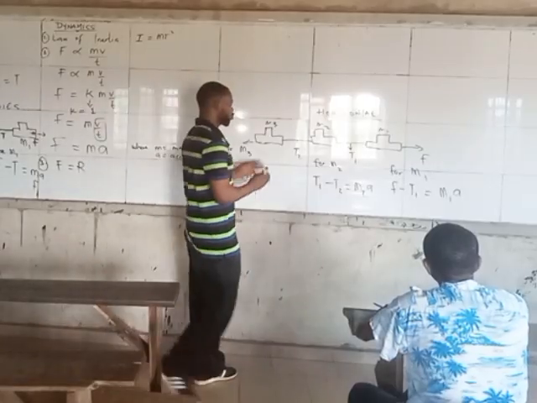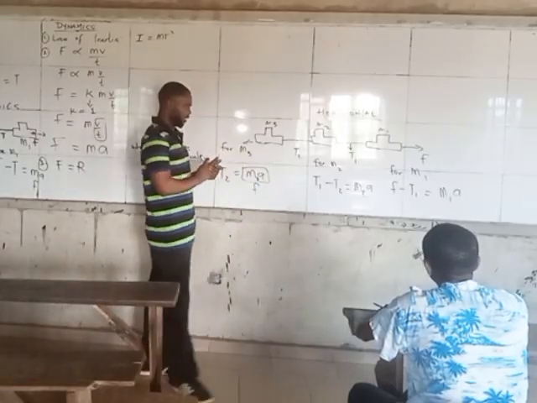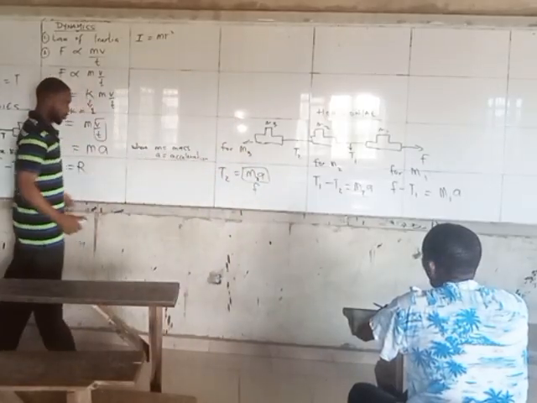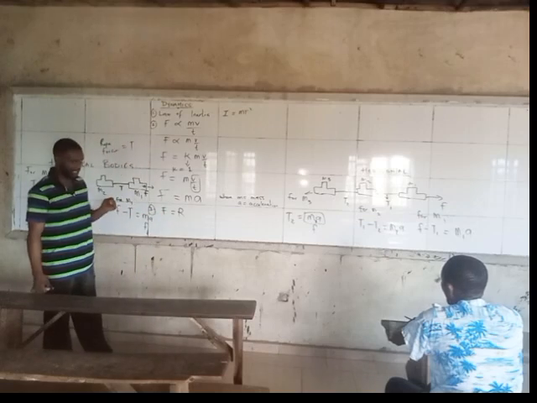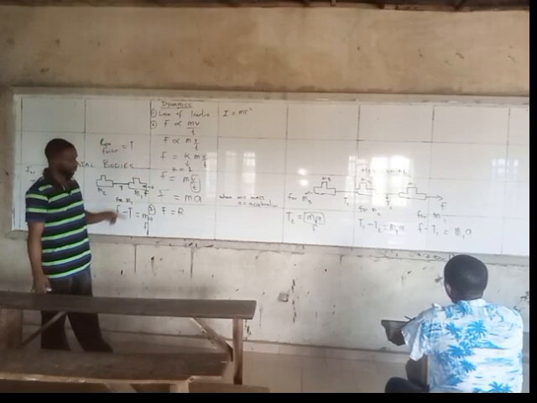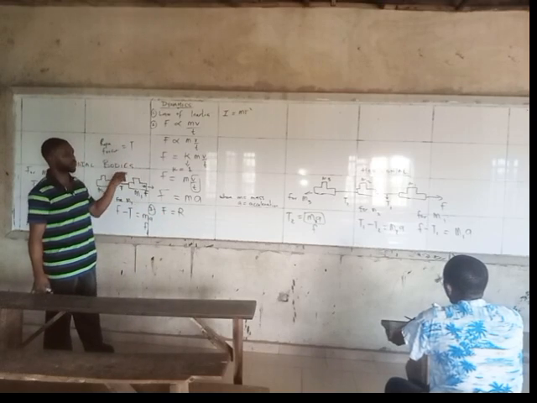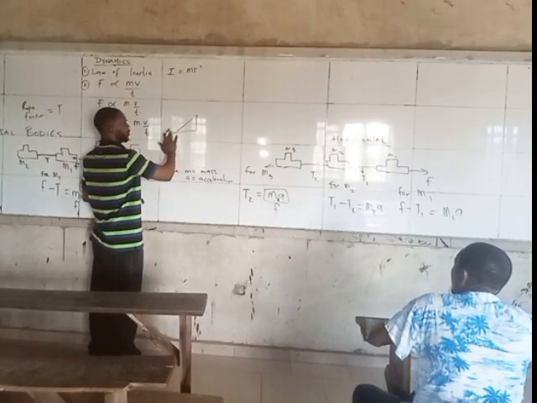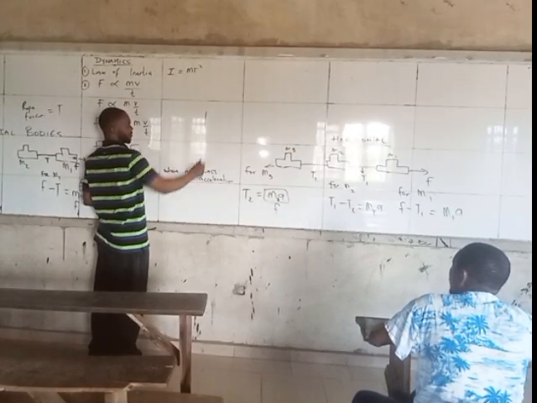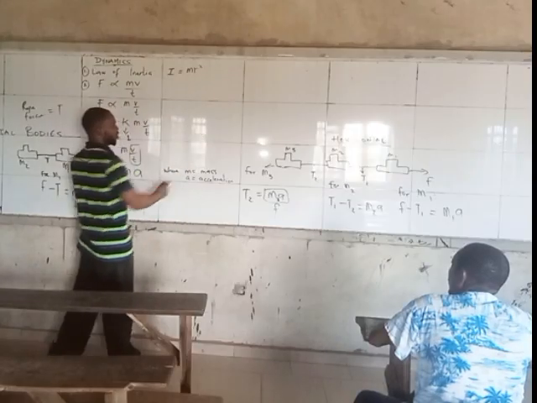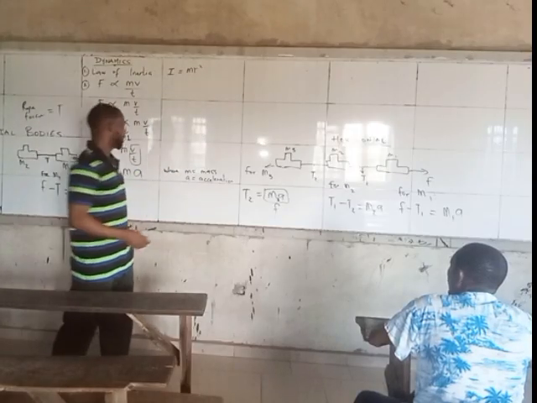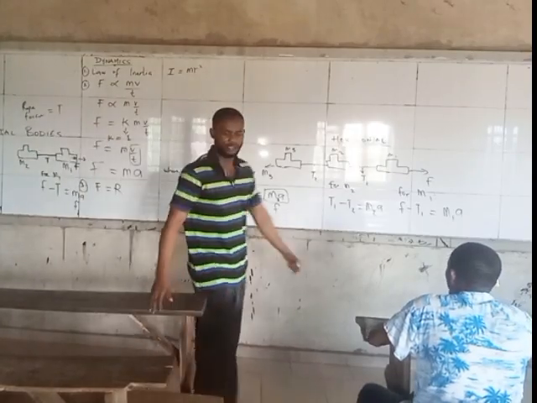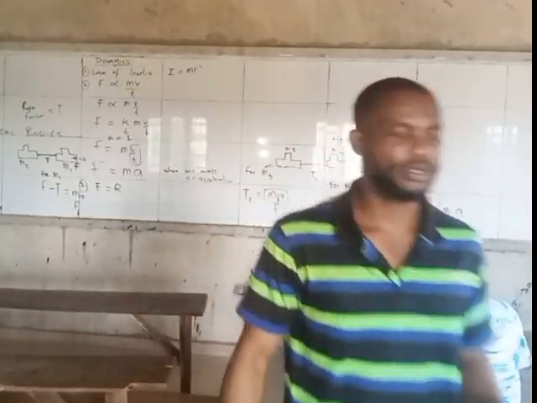So this is how to go about any particular force calculation when it has to do with dynamics and that body is horizontal. But it's not always that you have just horizontal. You can have that body at an incline or vertical. So we have treated the case of horizontal. Let's look at the case of vertical. Let me get something to write.